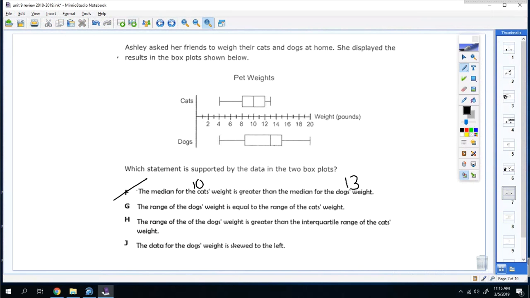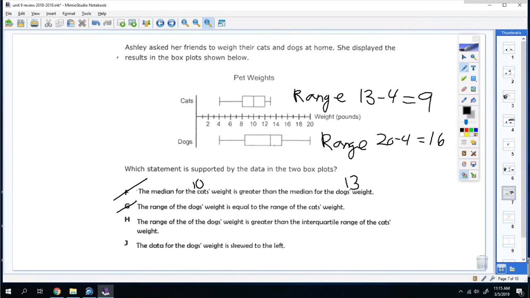G, the range for the cat's weight is equal to the range of the dog's weight. Okay, so the range will be 13 minus 4, which is 9. And the dog's range will be 20 minus 4, which is 16. So the dog's range is greater than the cat's. So it doesn't equal it, but it does prove H. And it says J, the data for the dogs is skewed left. No, it's actually pretty symmetrical.